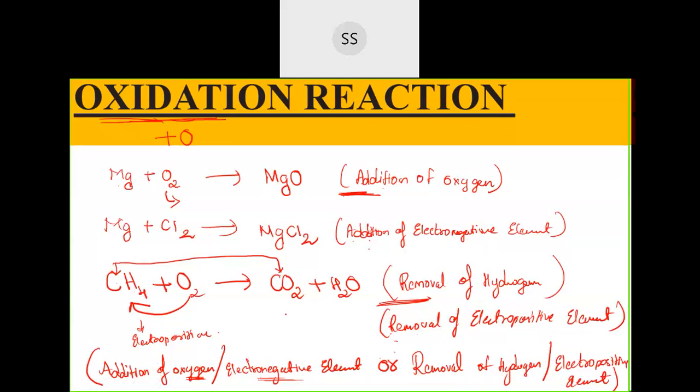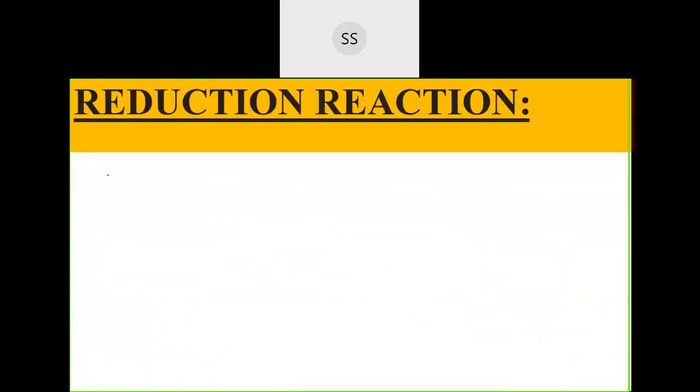So I said reduction is exactly opposite. So what will be reduction? You can write it down by yourself. Reduction is removal of oxygen or an electronegative element.